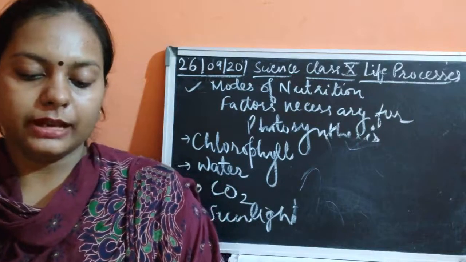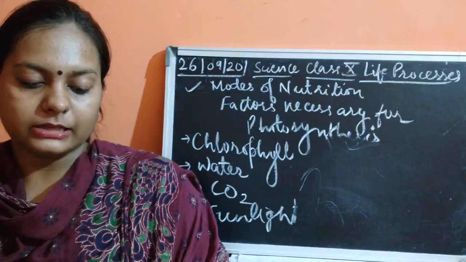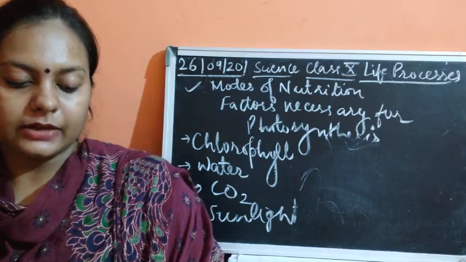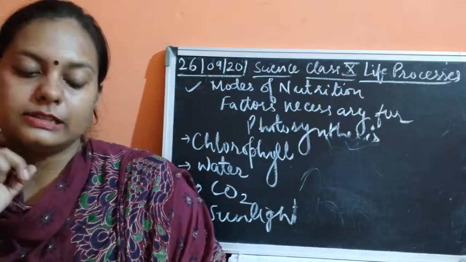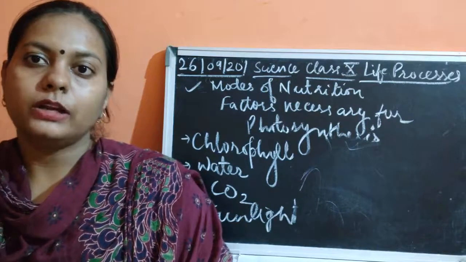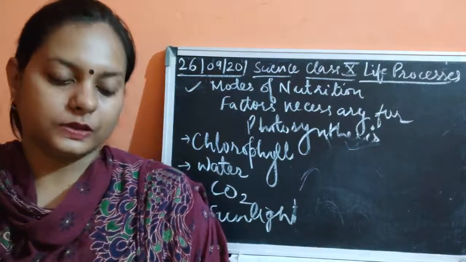The intensity of light at which the photosynthesizing organ neither absorbs nor releases carbon dioxide is known as the compensation point. Then the next activity regarding photosynthesis is that carbon dioxide is necessary for photosynthesis. So how is carbon dioxide responsible for photosynthesis, children?